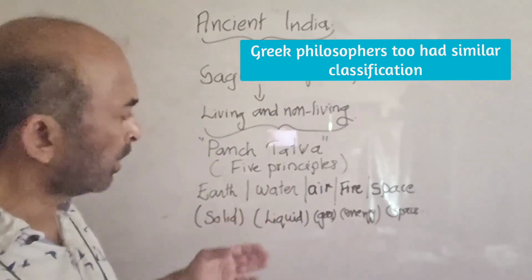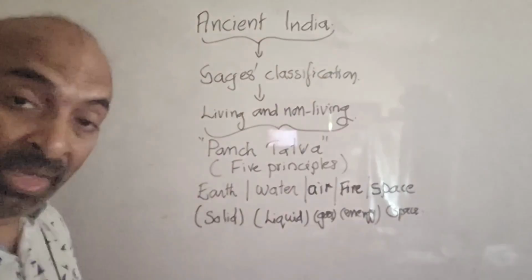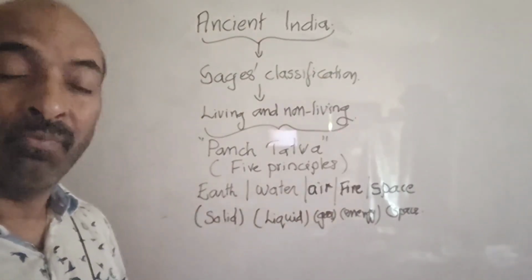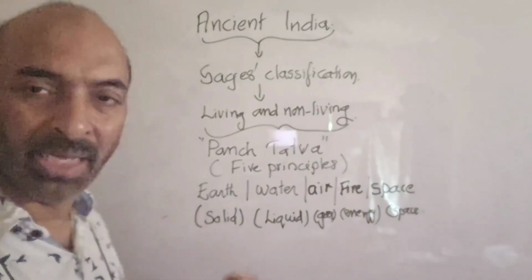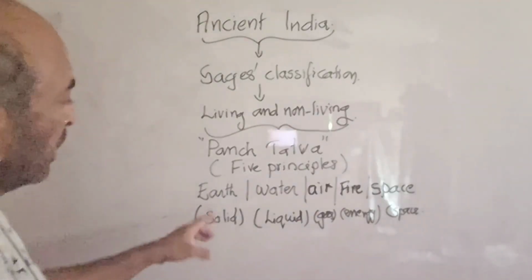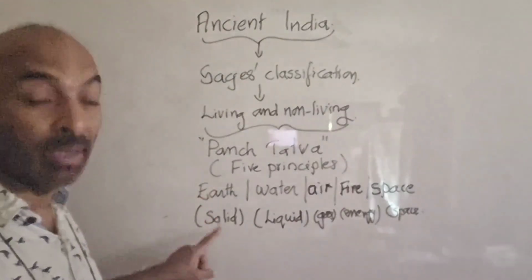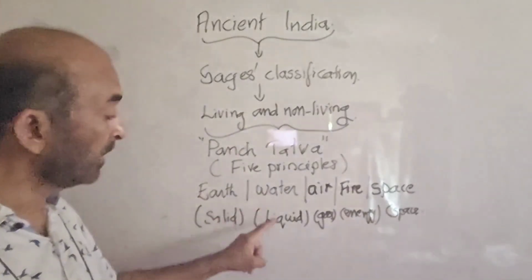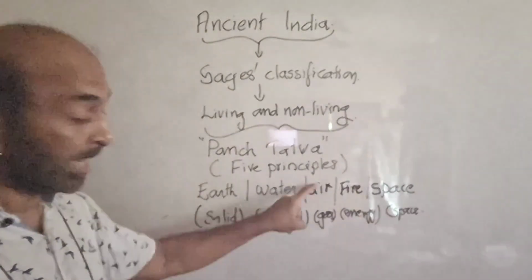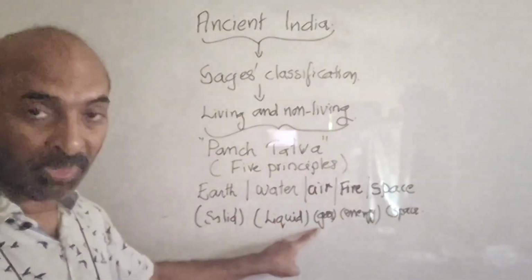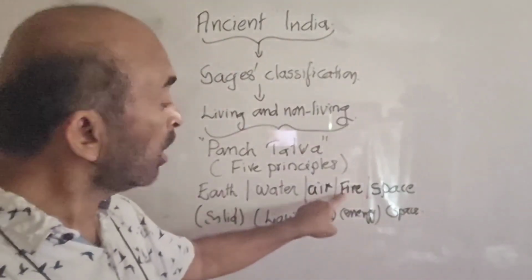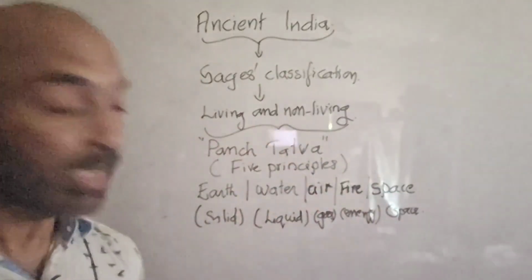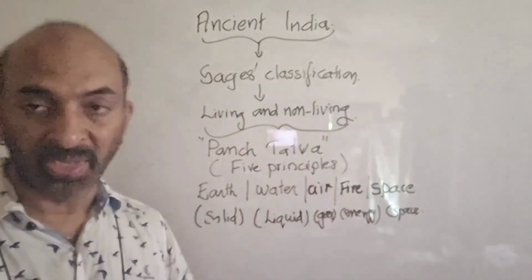We can remember these 5 by connecting them with the material classification of the day. Earth can be considered to be the solid part, water the liquid part, air the gaseous part, the physical classification of matter, along with fire representing energy and space or akash representing the very space itself.